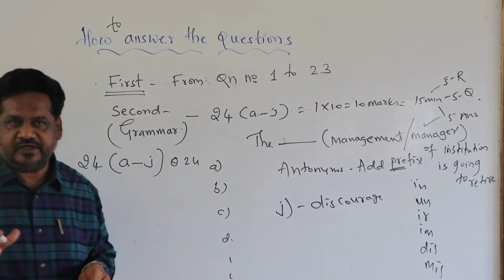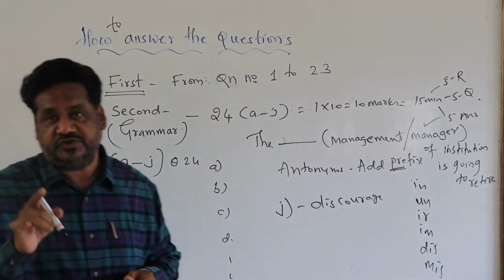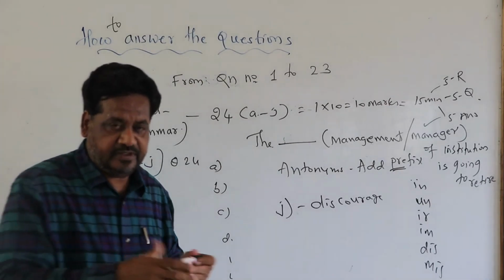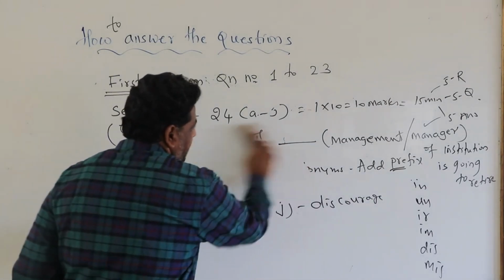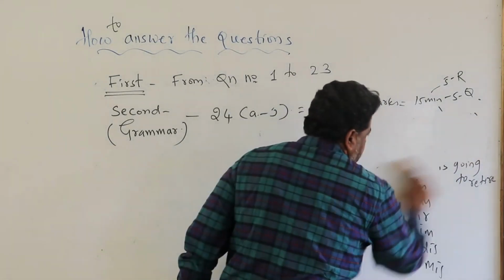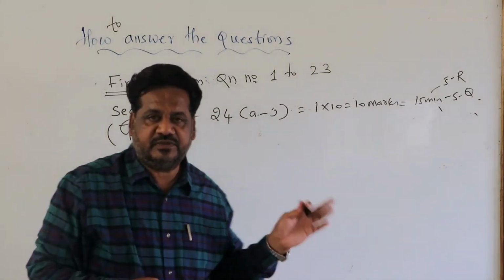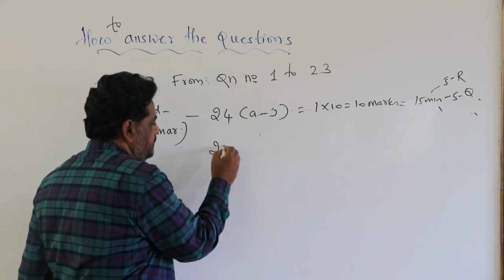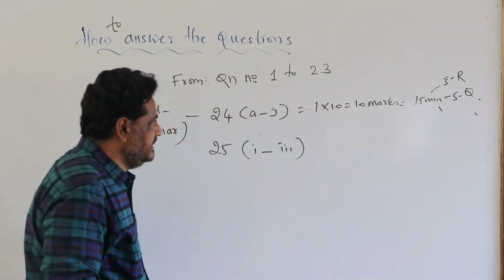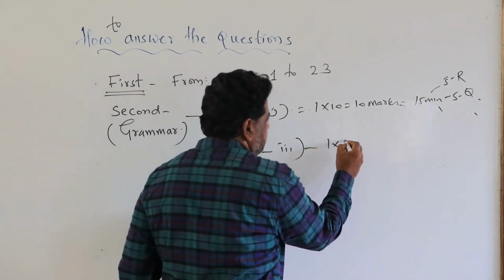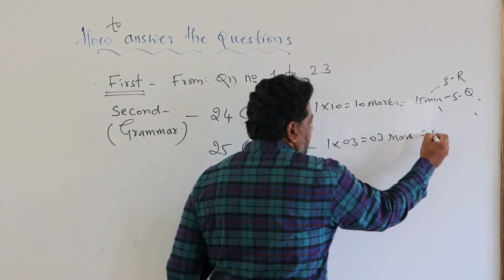For your kind information, for question number 24, A to J, your answer should be on one side of the answer paper. Okay? Next, question number 25 should be answered in the same way as question number 24. It's very easy. You will get 3 questions on this, and it carries 3 marks. You have to answer it in just 5 minutes.